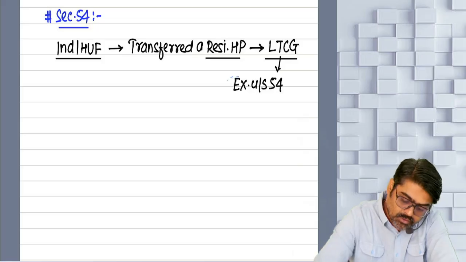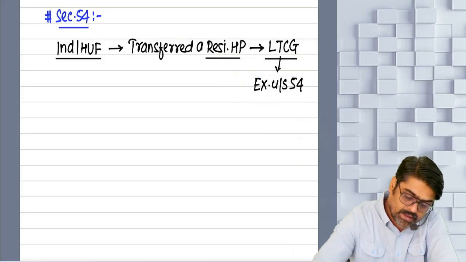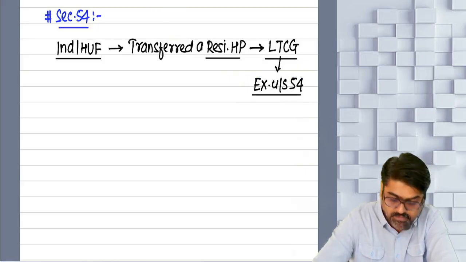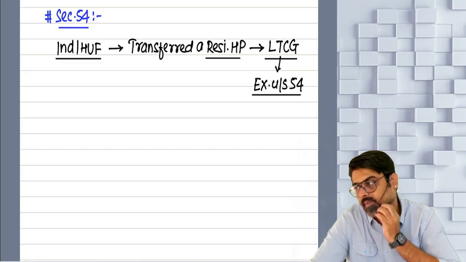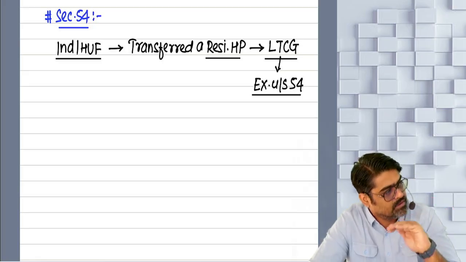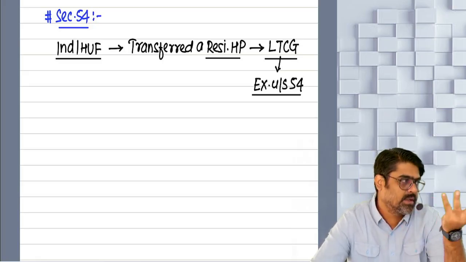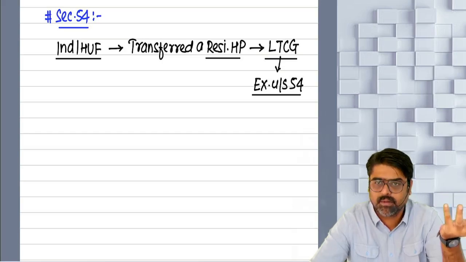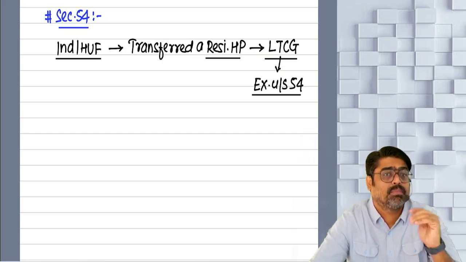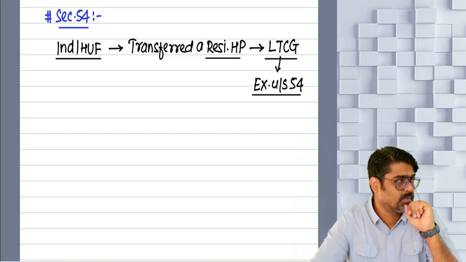So if you want to claim this exemption, you will have to make an investment. Where are you supposed to invest? In another residential house property. So this gain has to be invested in another residential property, meaning that you have to purchase or construct another residential property.